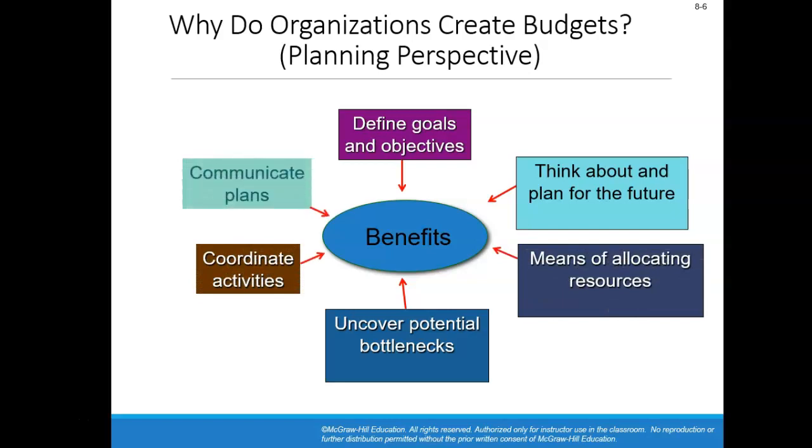Okay? So why do organizations create budgets? Once again, when you create a budget, it has a lot of benefits. I won't go through each of these, but we can show the goals and objectives of the business. Think about the plan for the future. Allocating resources, the amount of resources required in order to reach these goals. Uncover potential bottlenecks.